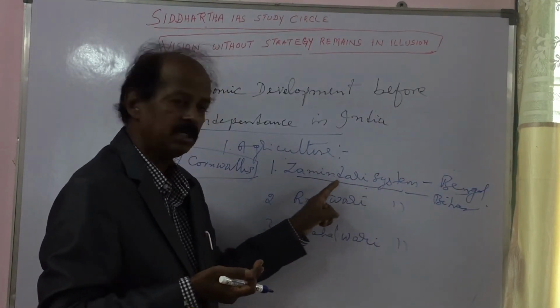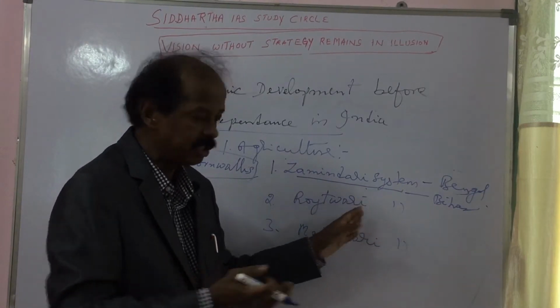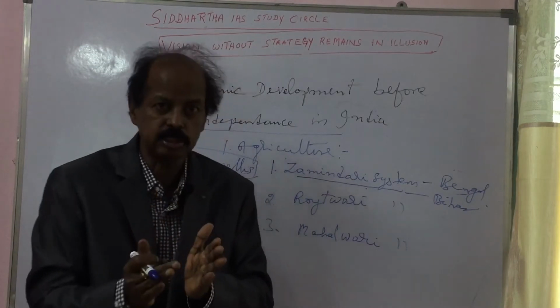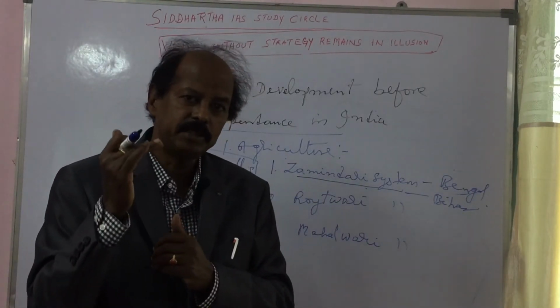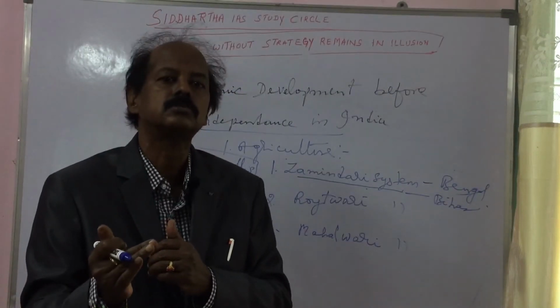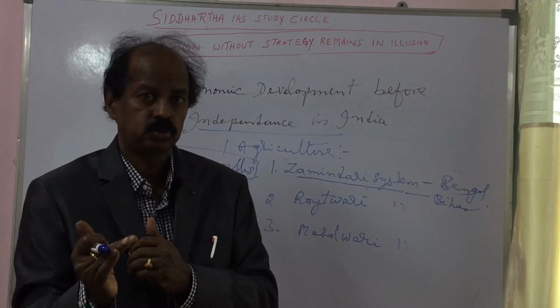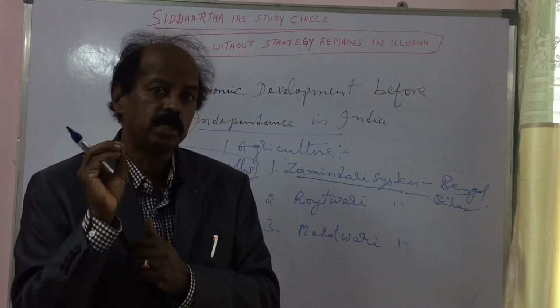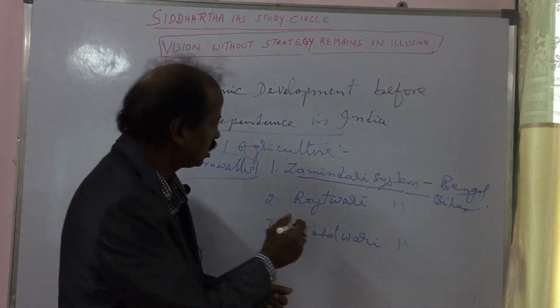So this was the Jamindar system. Regarding the Jamindar system, you should know who was the person responsible, the places where it was mainly introduced, and what the Jamindar system was. So these are the three things you should know about the Jamindar system. Likewise, the Raitwari system.